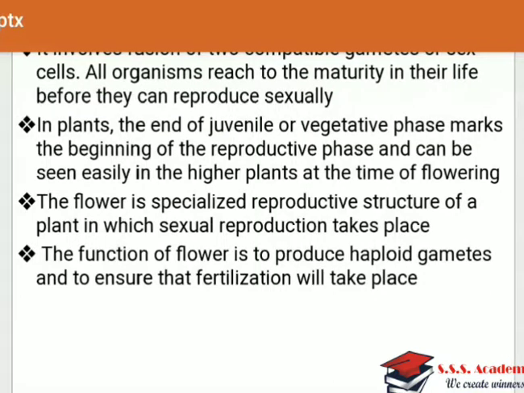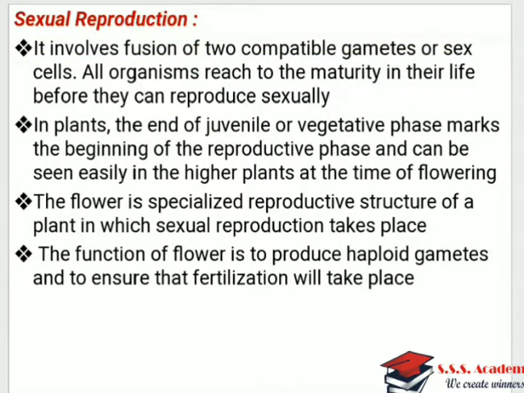Hello everyone. Earlier we finished with one type of reproduction, so-called asexual reproduction. The term asexual indicates that there is no involvement of gametes or sex cells. So we have done with asexual reproduction and its types. Now we will start with sexual reproduction.